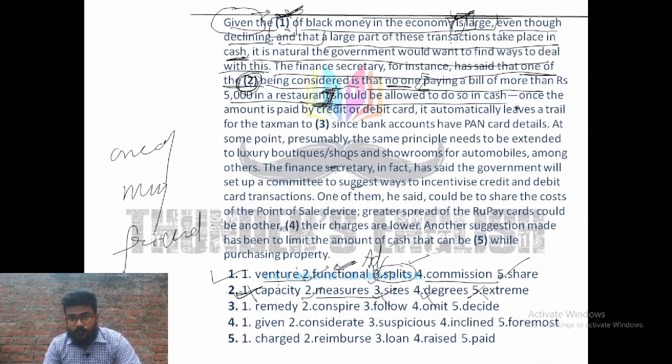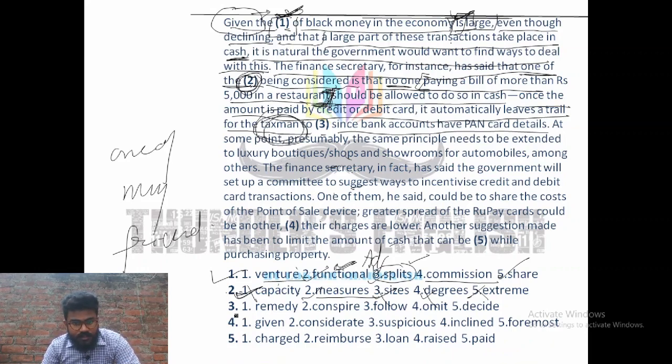Now let's go further. Once the amount is paid by credit or debit card, it automatically leaves a trail for the taxman to blank, since the bank accounts have PAN card details. That means the author is telling bank accounts have PAN card details, and if you are paying through credit or debit card, that means you are leaving a trail. Trail means something that helps the taxman to catch the things which are not good or which are suspected, right? So the taxman would be looking for the taxpayer, and especially those who are not willing to pay tax, right?